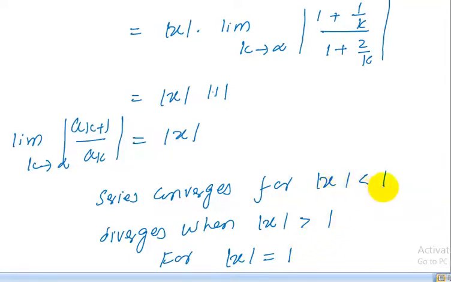So mod x less than 1 means minus 1 less than x less than 1, which is the open interval minus 1 to plus 1, and mod x greater than 1 means outside minus 1 to plus 1. For mod x equal to 1 there is no conclusion.